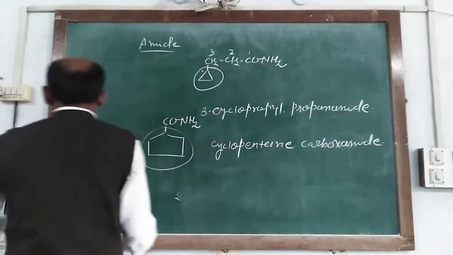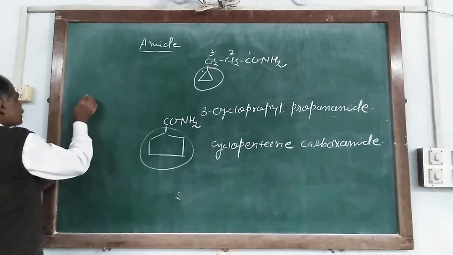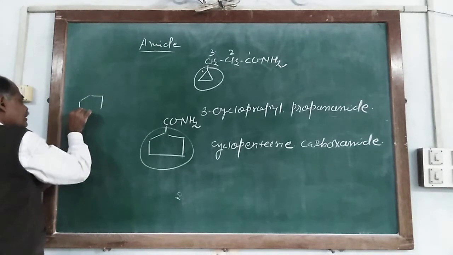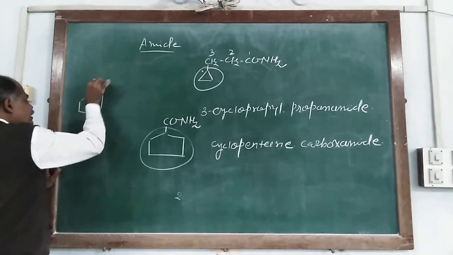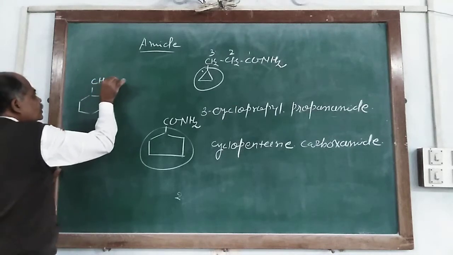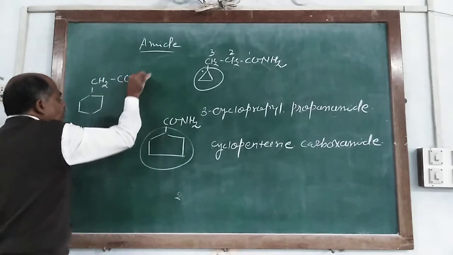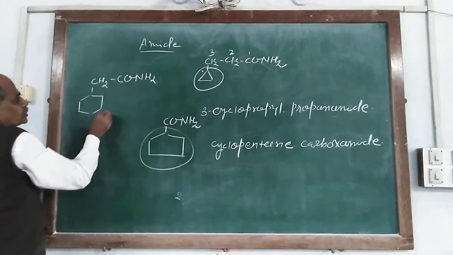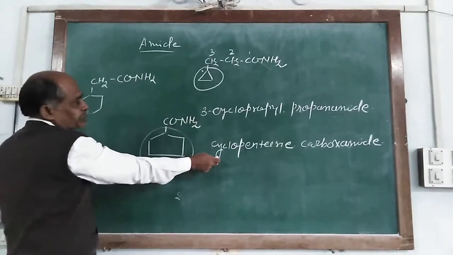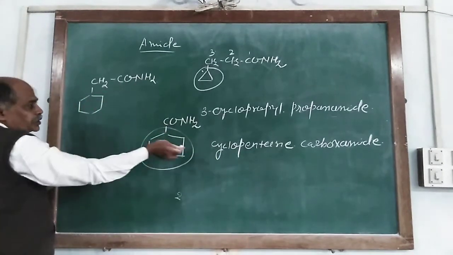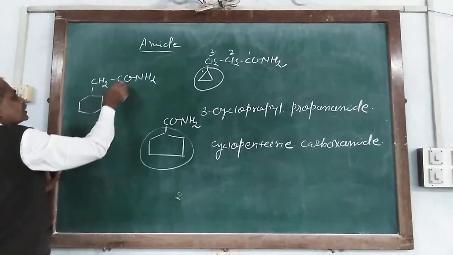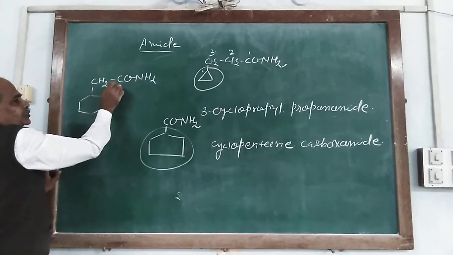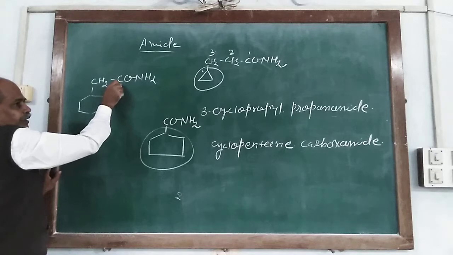Similarly, it also consists of CH2 and CONH2. So it is named in a different way, because it is not directly attached to this carbon atom.